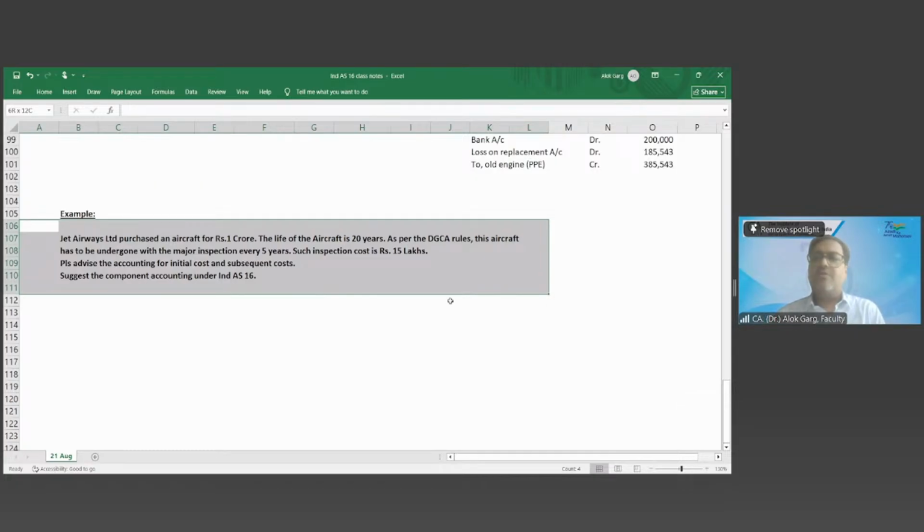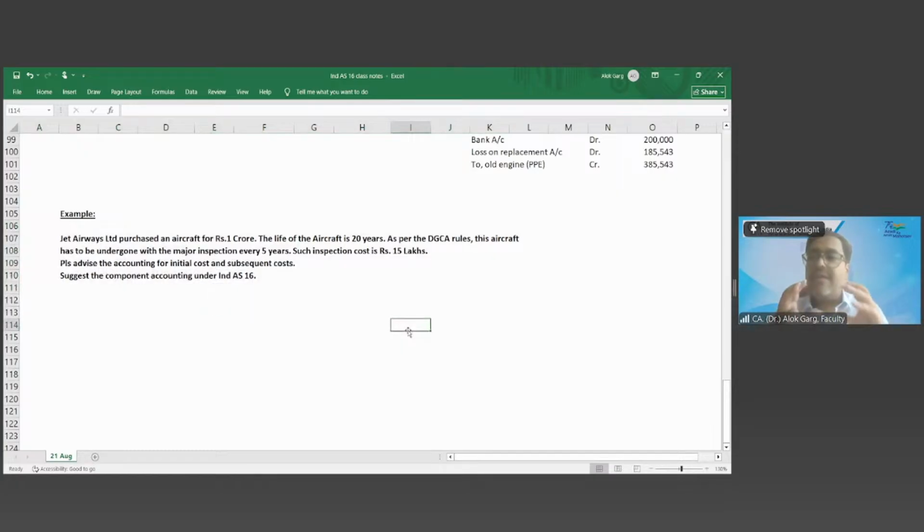Yes. So friends, in these kinds of industries, major inspection is part and parcel of life. In case of an aircraft, if it is airworthy, it is flying fit and fine. But there are major inspections which happen at a scheduled time.